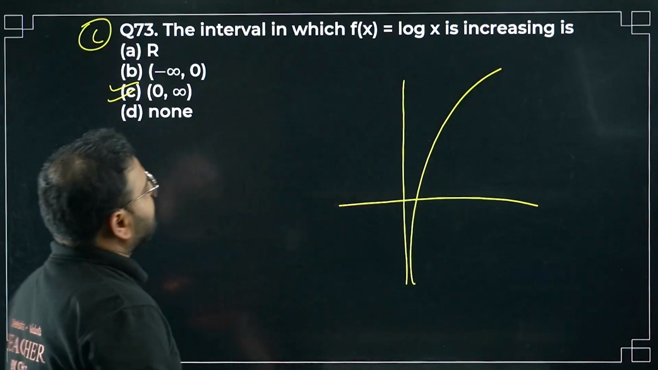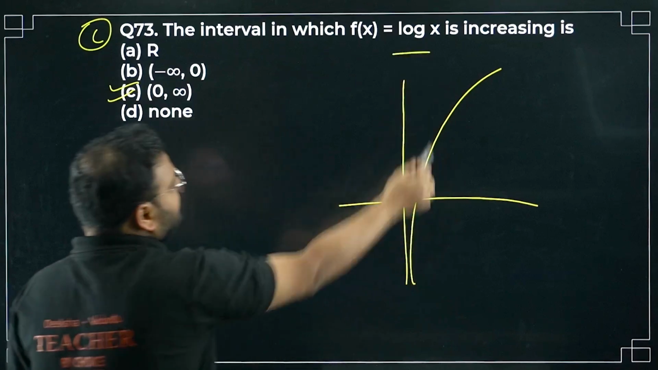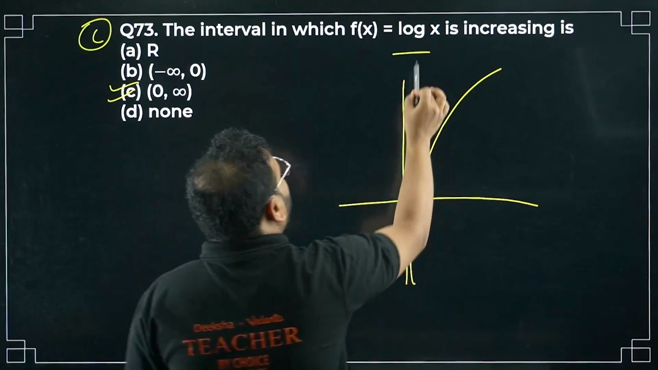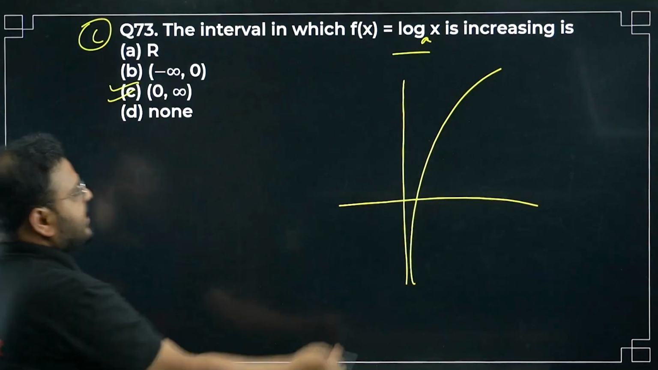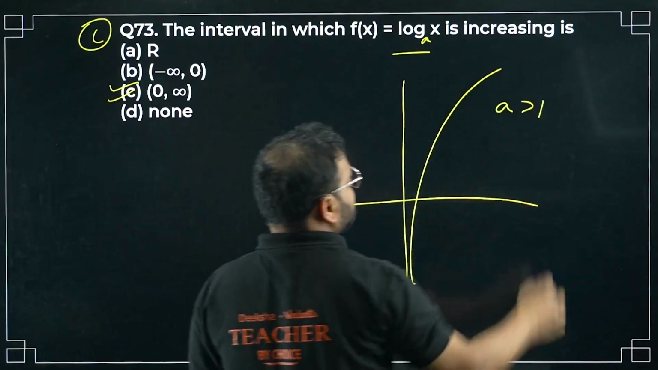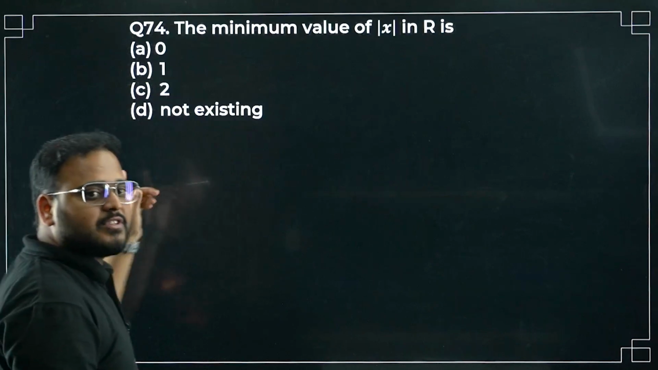If you take the other one, they will be decreasing all the time, but we are looking for increasing. So we consider the base to be greater than 1. This A is, of course, greater than 1. Please check. So the answer is 73 C, from the definition only.